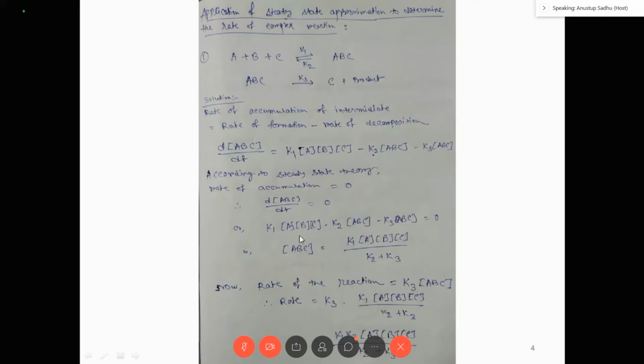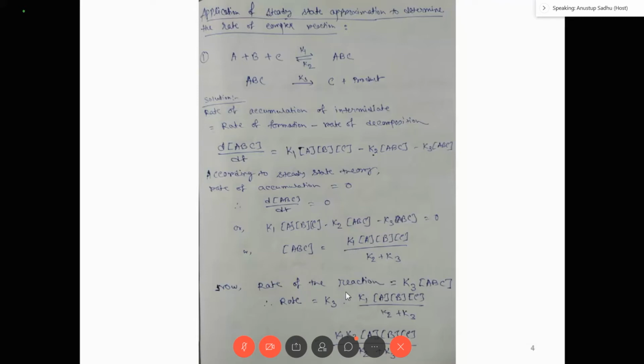So you will get the concentration of the intermediate, and this is ABC, right? See, concentration of the intermediate is not zero, but rate of formation of the intermediate is zero, right? So rate of the reaction. Now you have to determine the rate of the reaction. So what is the rate of the reaction? Remember, there are two ways to determine the rate of the reaction.